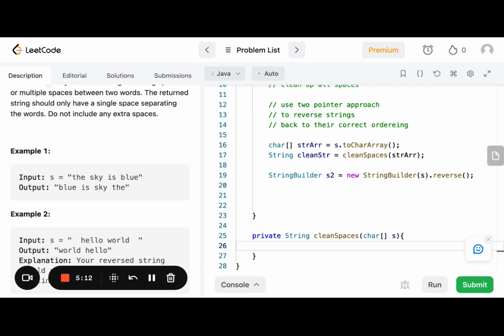Let me quickly search up getting rid of spaces. I'm really rusty, by the way. Excuse me. Hopefully the mic didn't catch that sneeze. It probably did. I'm very rusty, so I'm looking up documentation. Let's see.